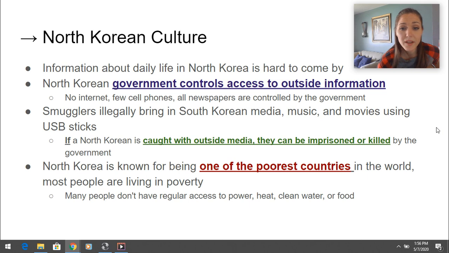Smugglers illegally bring in South Korean media, music, and movies using USB sticks. If a North Korean is caught with outside media, they can be imprisoned or killed by the government. So if they're caught with anything that was not made and approved by the North Korean government, they're in big trouble. North Korea is known for being one of the poorest countries in the world, and most people are living in poverty. Many people don't have regular access to power, heat, clean water, or even food. If you need more time to write this down, go ahead and put your video on pause.